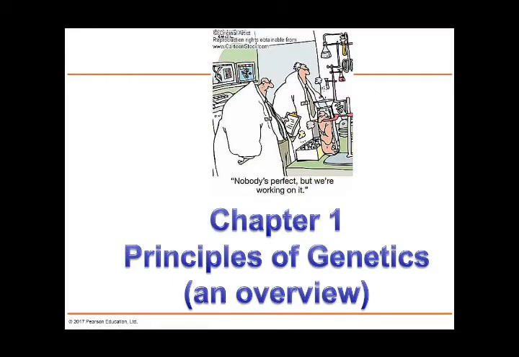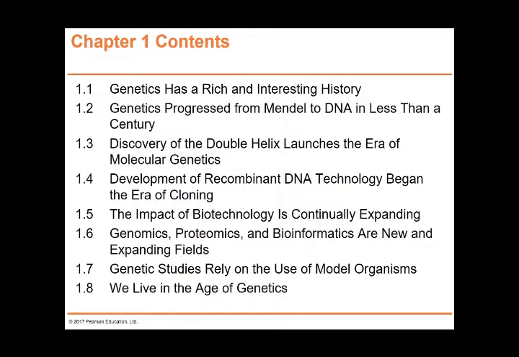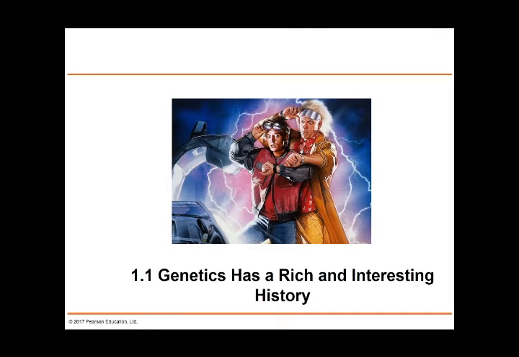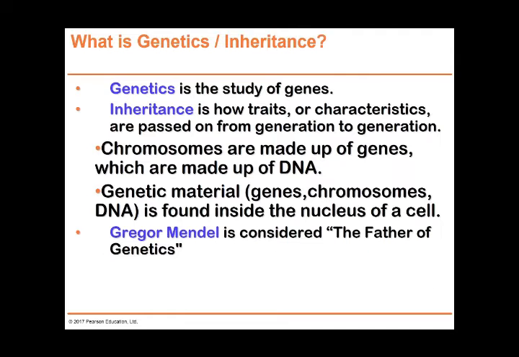Chapter 1, Principles of Genetics and Overview. Contents. Genetics has a rich and interesting history. Genetics is the study of genes. Inheritance is how traits or characteristics are passed from generation to generation. Chromosomes are made of genes, which are made of DNA, and genetic material is found inside the nucleus. Gregor Mendel is considered the father of genetics.